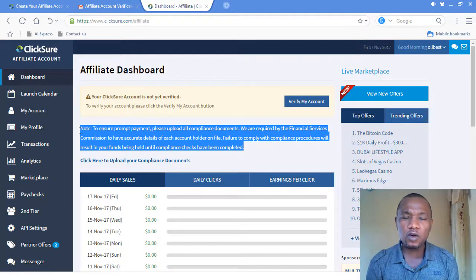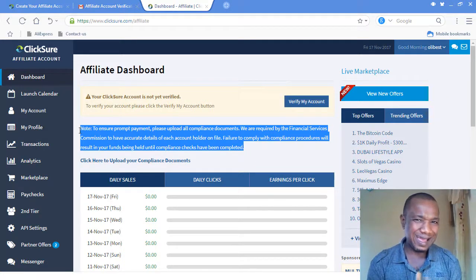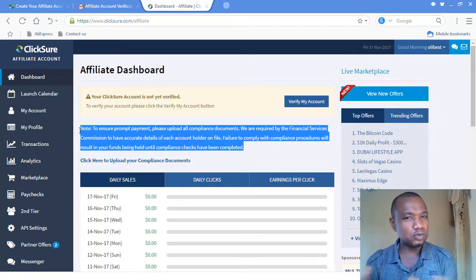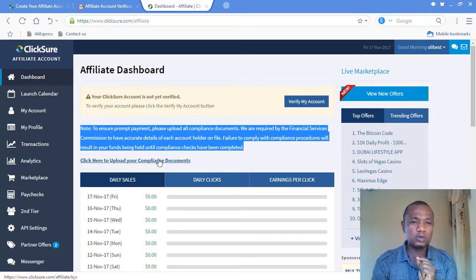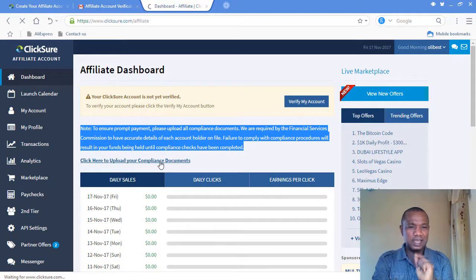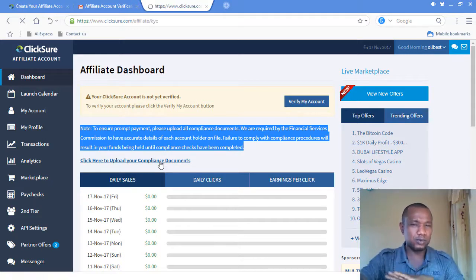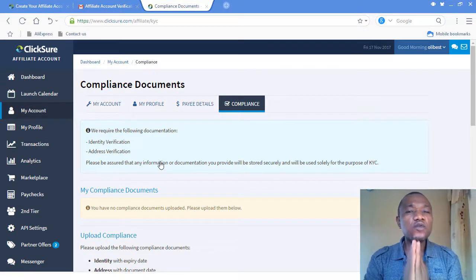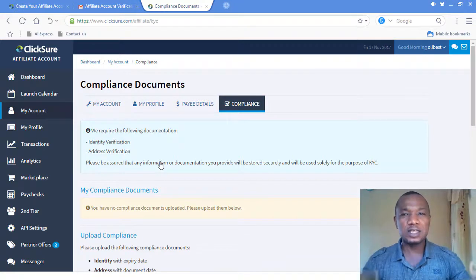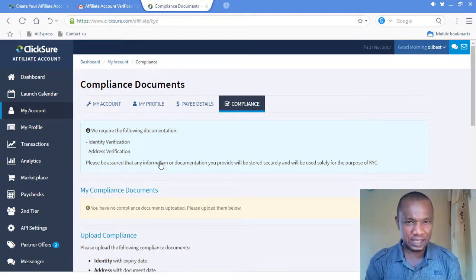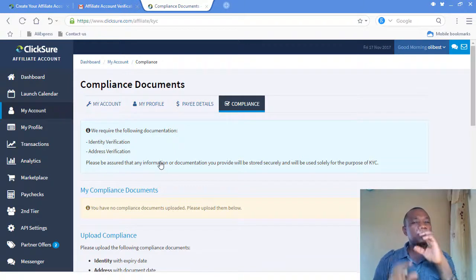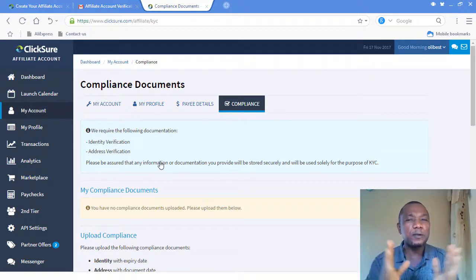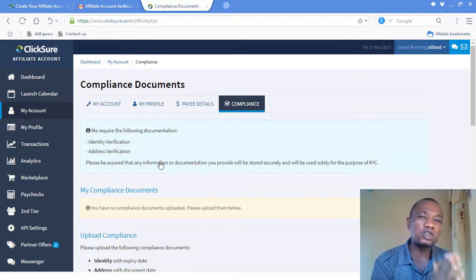Again, if you don't have one, you can still promote their offer at this particular time. Then you have time to get one. After you get one, you click this particular area to upload it. Very simple. Again, this is for the identity verification document, but for the address verification document, you have to give them any utility bill that you pay. Do you understand me? The address on that particular utility bill must match the address you put on that particular place where you are entering an address.